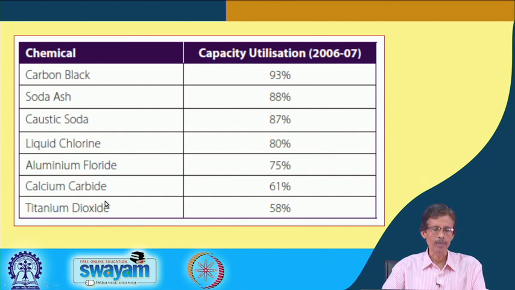These are not bulk chemicals, because carbon black, soda ash and all these are bulk chemicals we use in huge amounts for large industries. But titanium dioxide-like material can be produced on a very small scale, though the purity should be very high because these are sophisticated materials. For the electronic industry and other sophisticated industries we use these, and titanium dioxide is also a very good paint material.